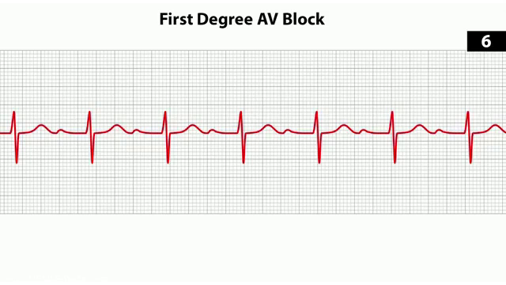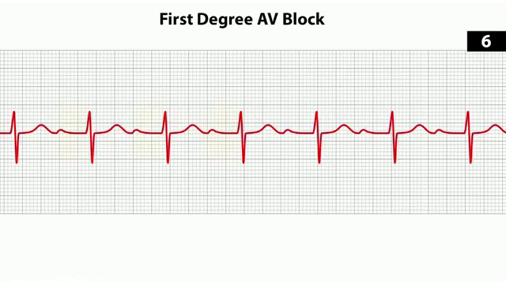For A-flutter, it's a little less, maybe somewhere around 220, maybe up to 300. It's hard to know. Let's move on to AV blocks. So AV blocks, we're looking in detail at the PR interval. And the first thing we're going to talk about is the first degree AV block.